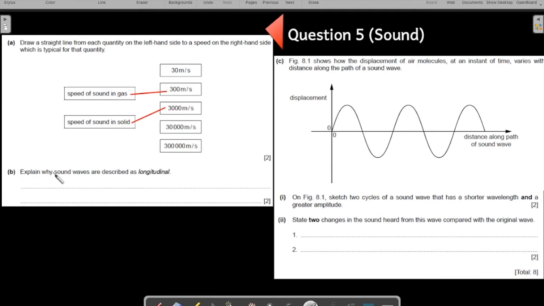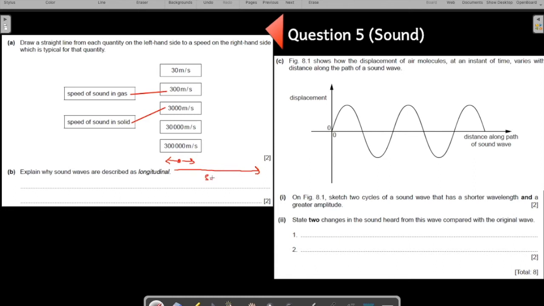Now B part, explain why sound waves are described as longitudinal. Please do go through my video on understanding transverse and longitudinal wave in the chapter Waves to understand how you describe longitudinal. So why the sound waves are longitudinal? Because the air molecules vibrate in the same direction as the direction of the travel of the sound.